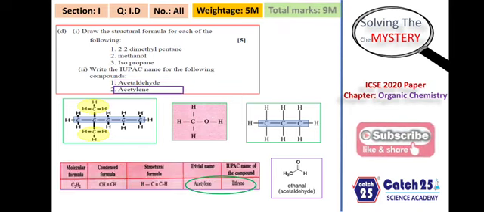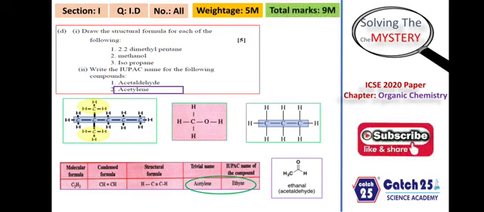Next, the IUPAC name of acetylene, again for 1 mark. This is straight away from your Concise Chemistry textbook. Simple table, they have given it and it is already written there. Acetylene is the common name for ethyne, which is the IUPAC name. So students, up till now we have gained 9 marks overall from this chapter, which is organic chemistry.